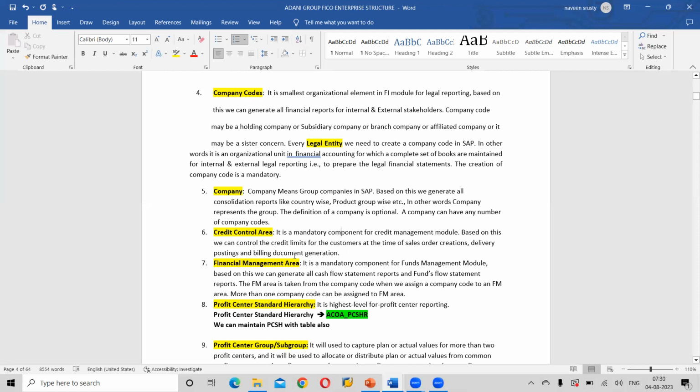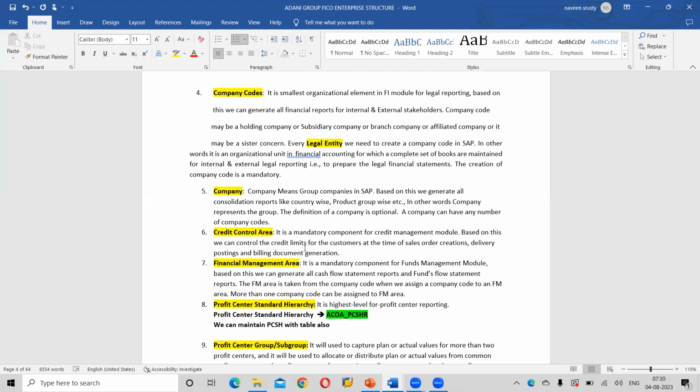We need to give all the limits, the credit limits. Why customer? Because majority of sales, 90 or 95 percent, we will do on a credit basis. Majority of organizations have a department called credit risk management or credit risk analysis team, which is the interlink between AR and SD.